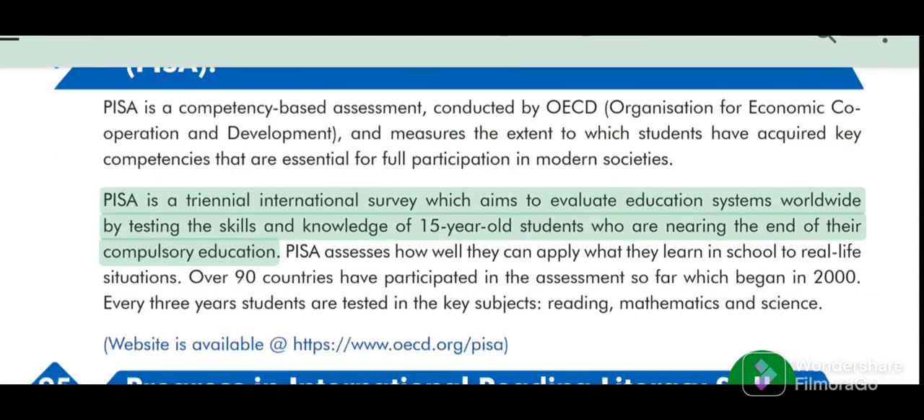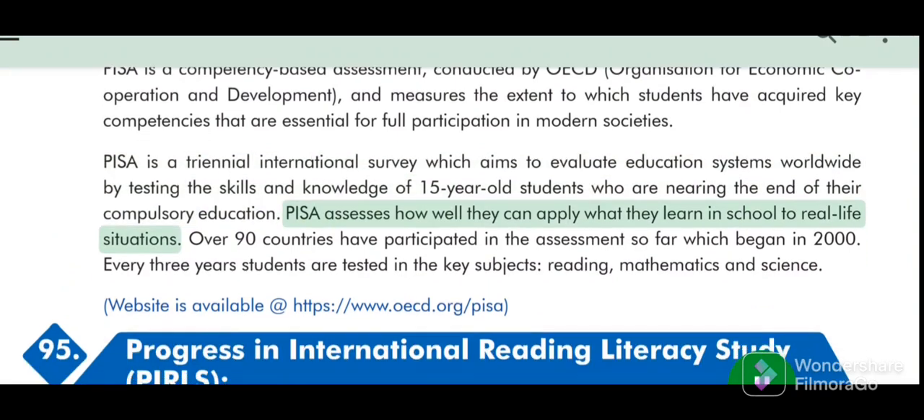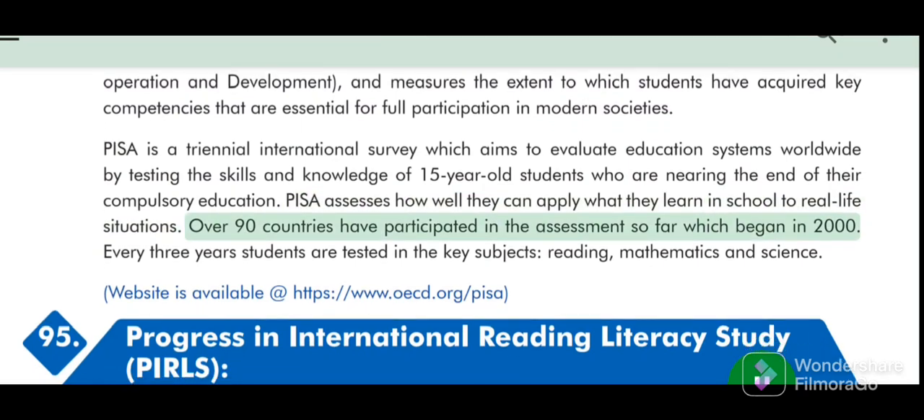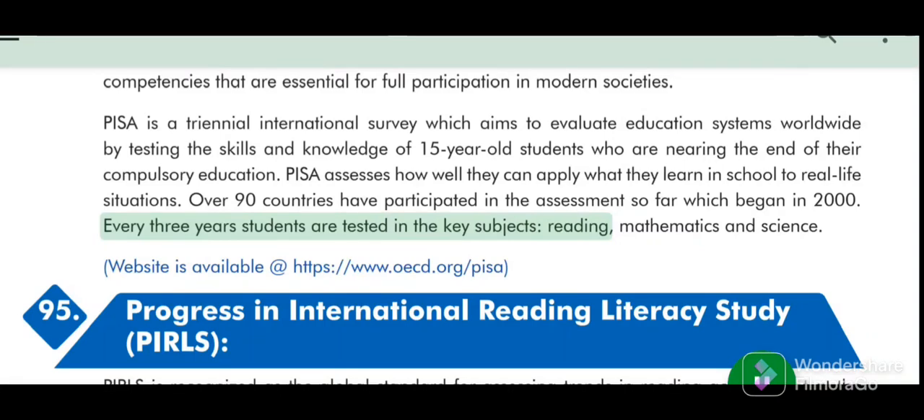PISA is a triennial international survey which aims to evaluate education systems worldwide by testing the skills and knowledge of 15-year-old students who are nearing the end of their compulsory education. PISA assesses how well they can apply what they learn in school to real-life situations. Over 90 countries have participated in the assessment so far, which began in 2000. Every 3 years students are tested in the key subjects: reading, mathematics and science.